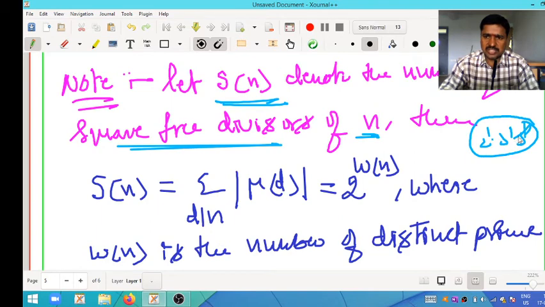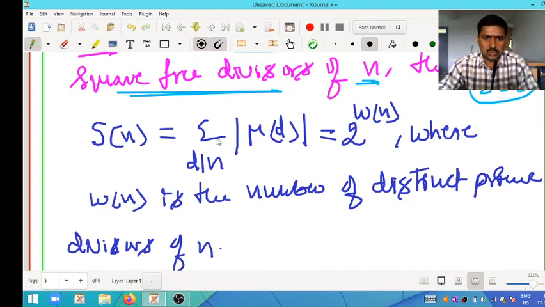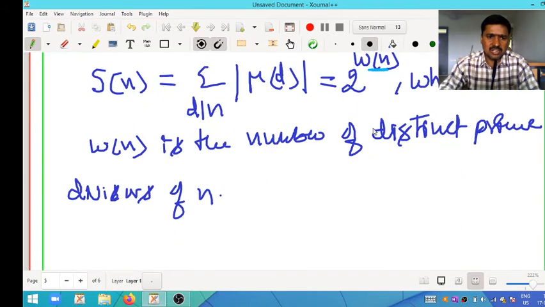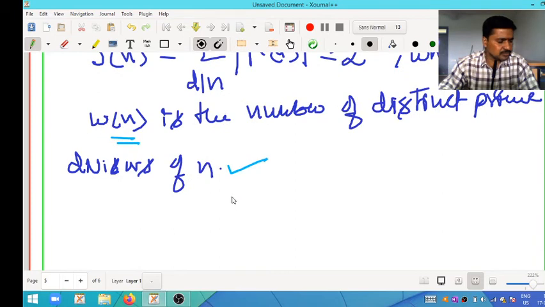These are the square free integers. So s of n is equal to the summation over d dividing n of the absolute value of Mobius of d, which is equal to 2 power omega of n, where omega of n is the number of distinct prime divisors of the given integer n. This is one small note.